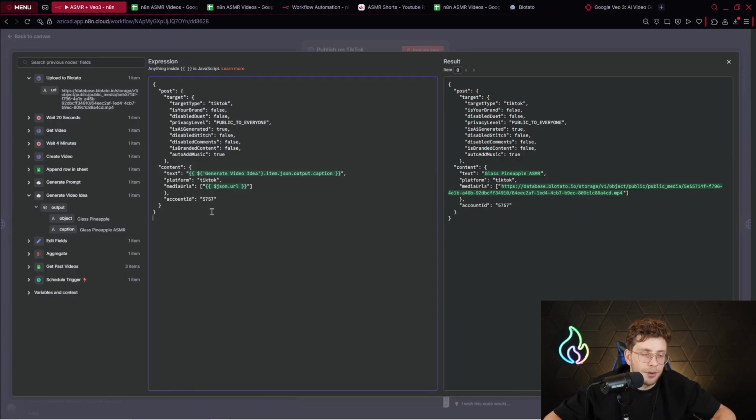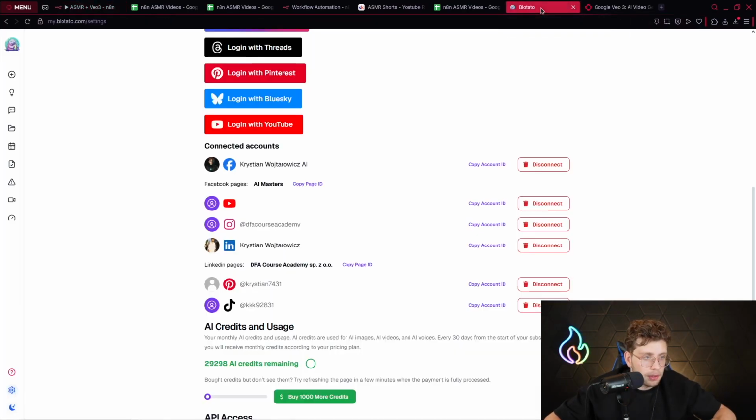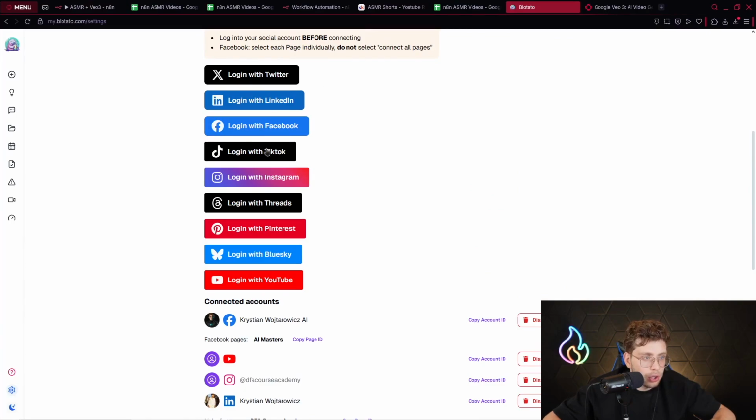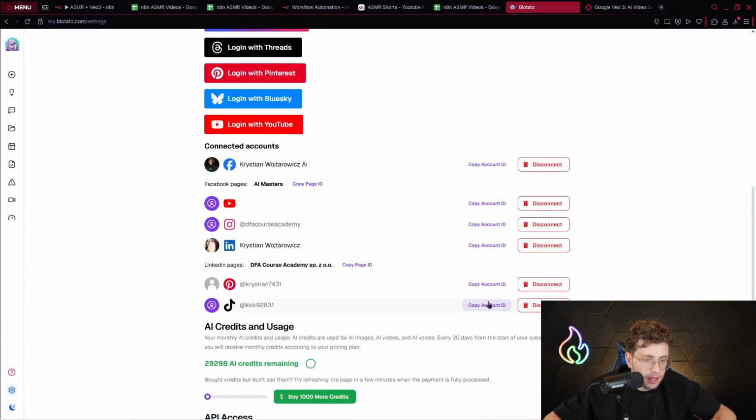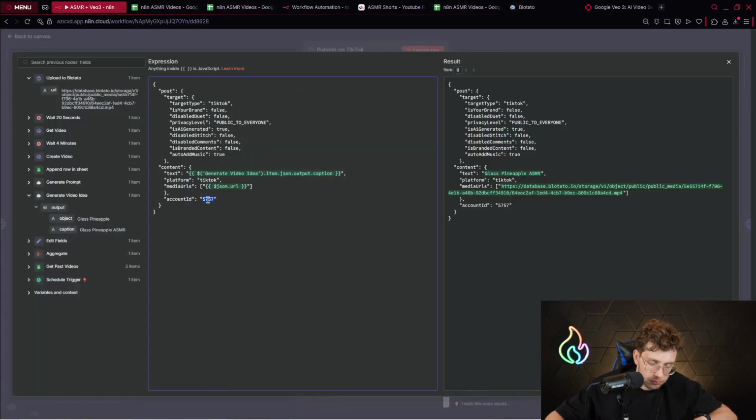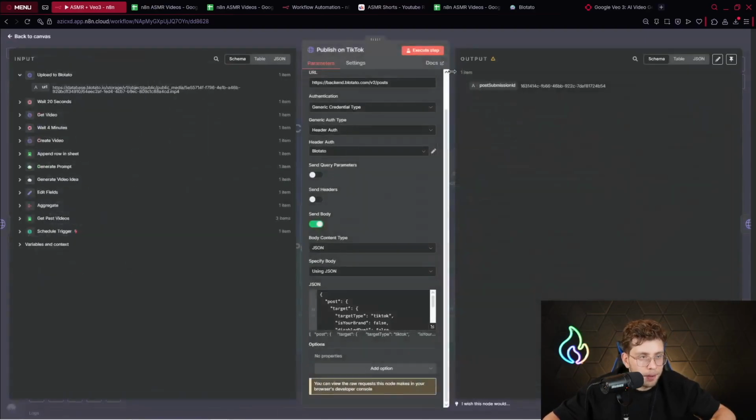You need to provide your account ID. If you go ahead to Blotato, simply you click on login with TikTok. You connect your account, then you can copy your account ID. And simply what you do, you just delete it and you just paste it here. That's great. And you've got your step set up.